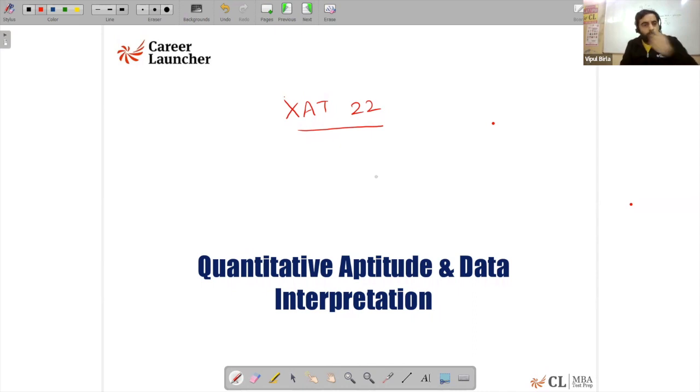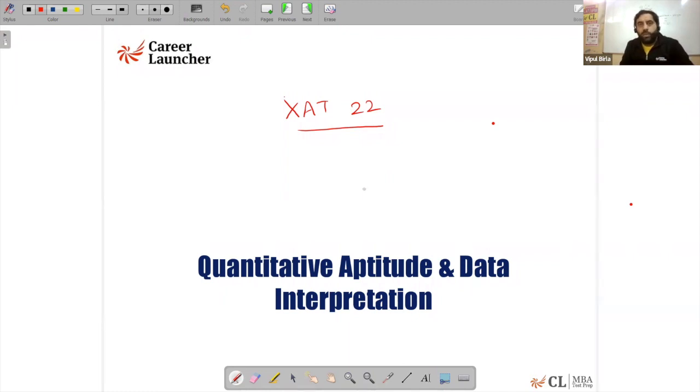To brief you on the exam which came this year, when you talk specifically about the QA and the DI section, there were a lot of questions which were not very tough, I would say. If somebody knows the basic formula, one would have cracked that easily, right? So I'll take you through all the questions which came in the paper when it comes to QADI, and look out for what possible ways there are to solve them, so that you'll have a fair bit of idea about the level of difficulty also, right?